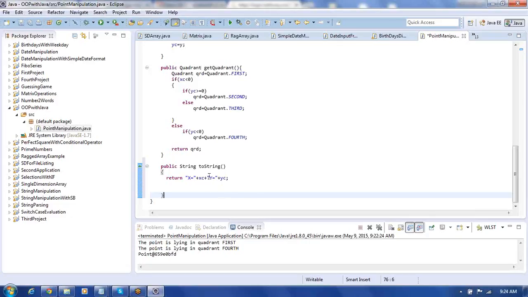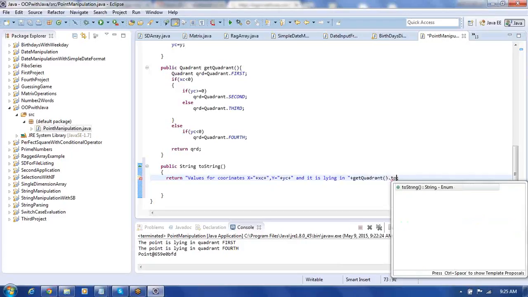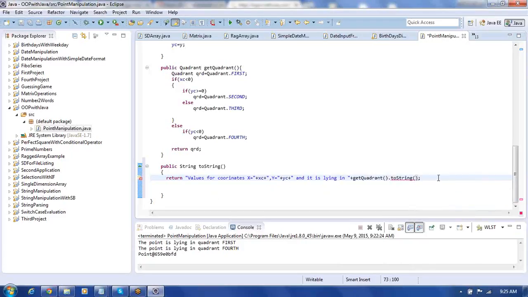This is going to be the values for coordinates. Okay, then right here, put " and it is lying in " plus get quadrant, then dot toString you can put here. So like this we can be displaying information.